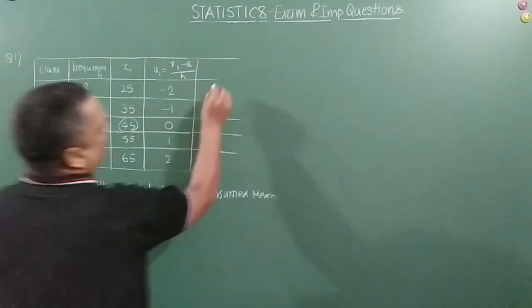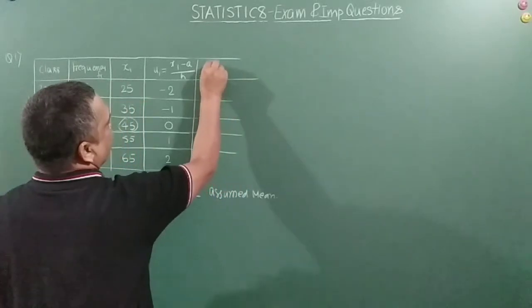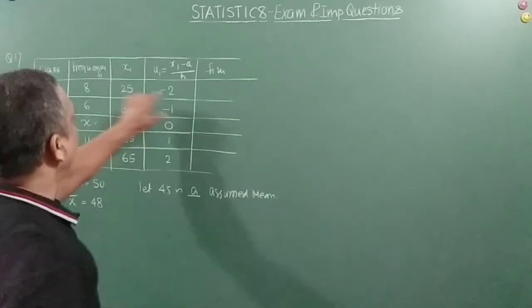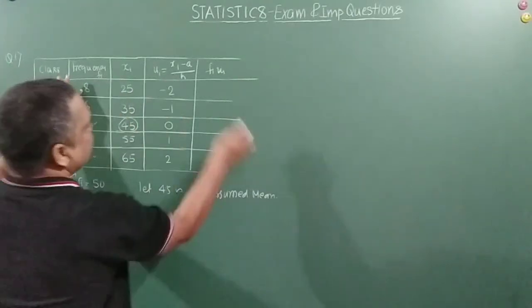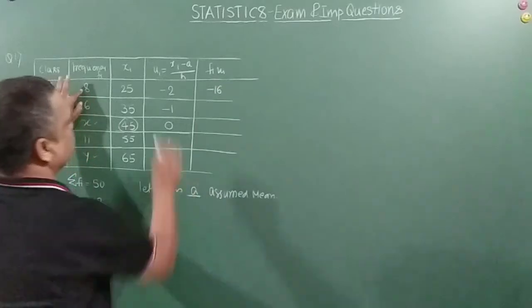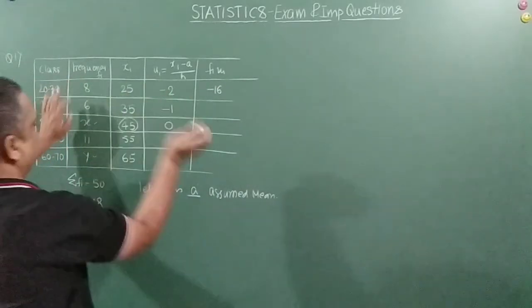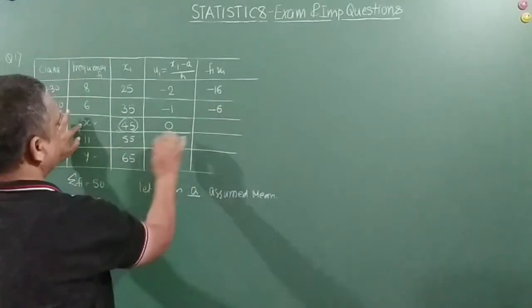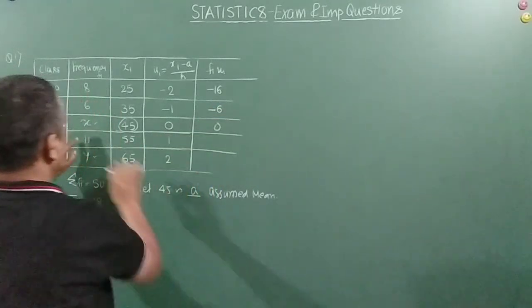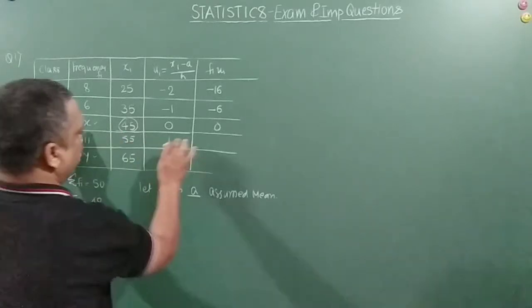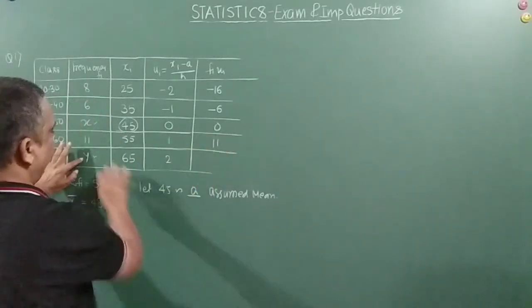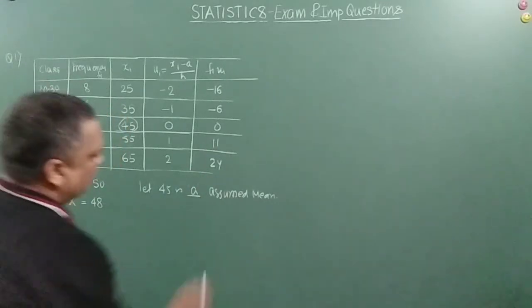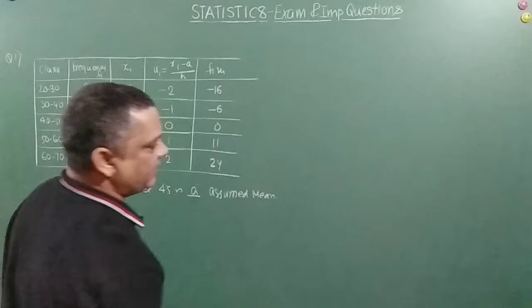Right, friends? Now the next step for us is that we will find out fi ui. So this into the frequency: this into the frequency is minus 16. Minus 2 into minus 6, 8. Minus 1 into minus 6 is minus 6 only. X into 0 is 0. 11 into 1 is 11. Y into 2 is nothing but 2y. Right? So, assumed mean,